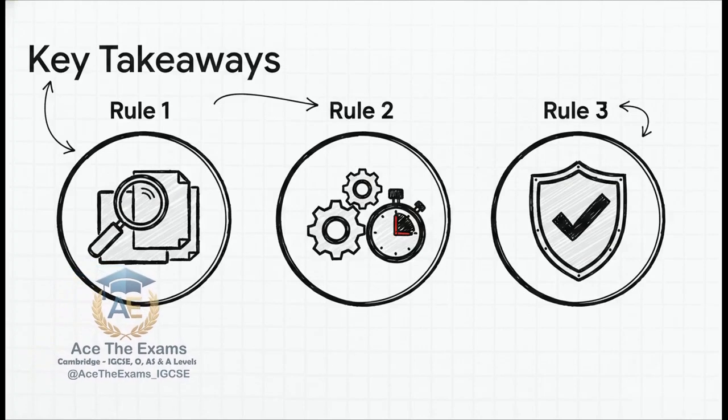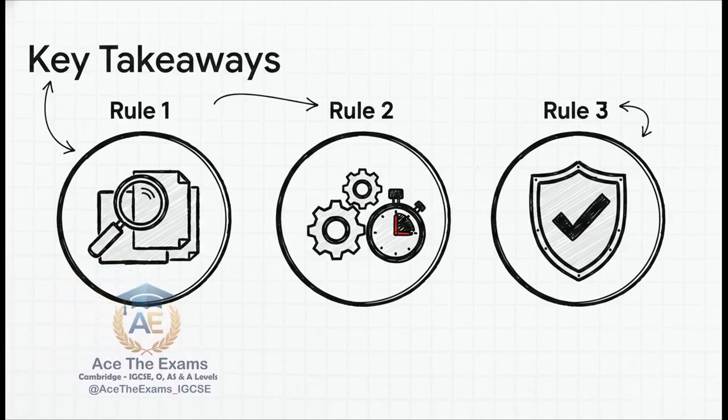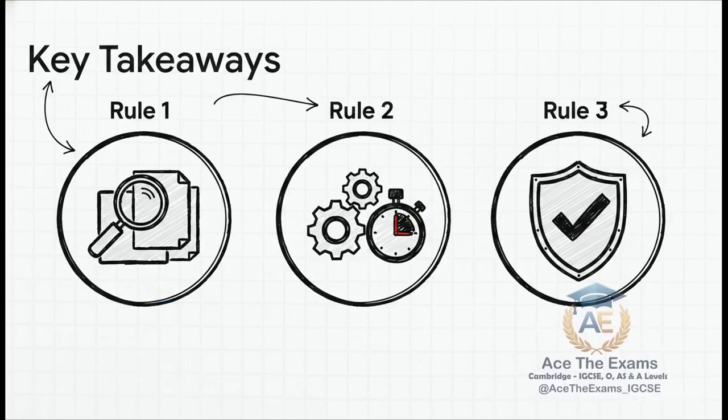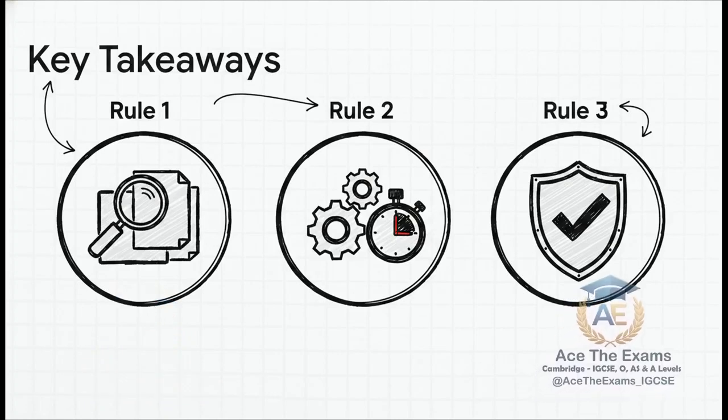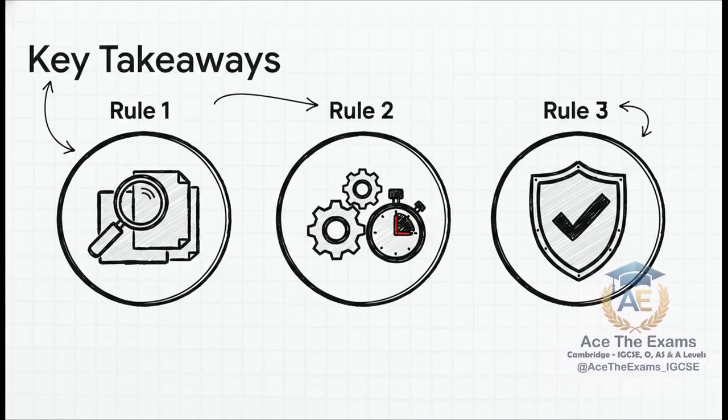Rule 2, the marks per minute formula. Deploy the method mark strategy by writing out every procedural step. Don't rush to the final answer. Prove your analytical depth to the examiner. Rule 3, the post-writing compliance audit. Use your FCP memory hack to audit for the top examiner traps. Anchor your presentation to the context and explicitly state your assumptions.